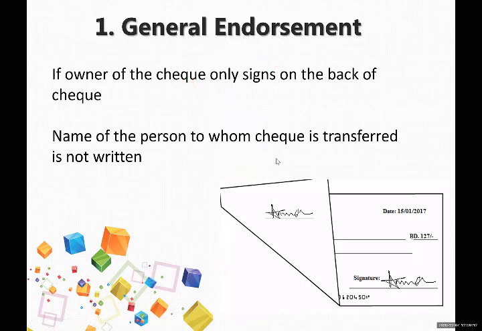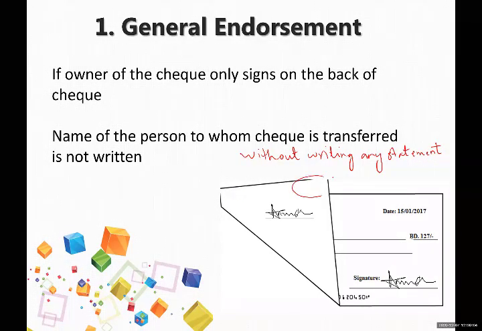The first is the journal endorsement. If the owner of the check, the drawer of the check, only signs on the back side without writing any statement on it, not writing the name of the person to whom it is transferred, what is it called? In a journal endorsement, without writing any statement, the person you are endorsing to is not mentioned. It will be called journal endorsement. The name of the person to whom the check is transferred is not written.